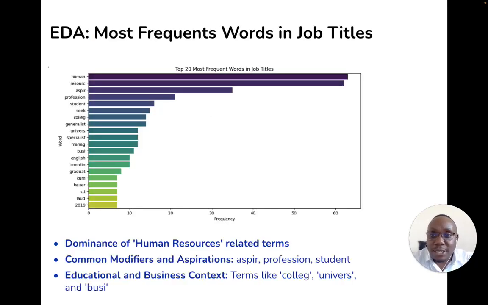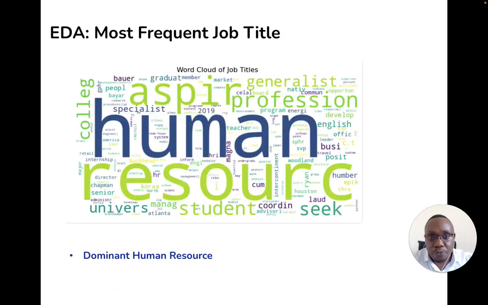So I began by doing some exploratory data analysis to find the relationships in the data, and quickly I could find that the most frequent words in the job titles were human resources related terms. There were some common modifiers like aspiring, profession, student. There were also education and business contexts, like for instance college, university, business. All these were the different variations in these job titles. This was confirmed by our word cloud here. As you can see, human resource, aspiring, generalist, profession are really the most dominant words in this data set.